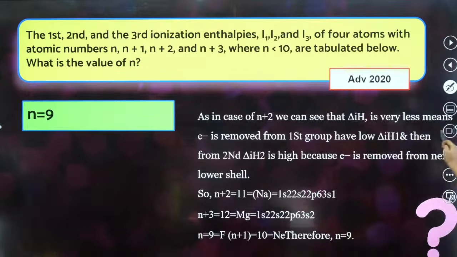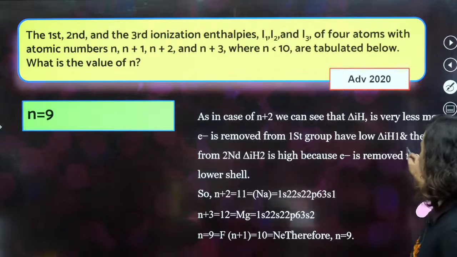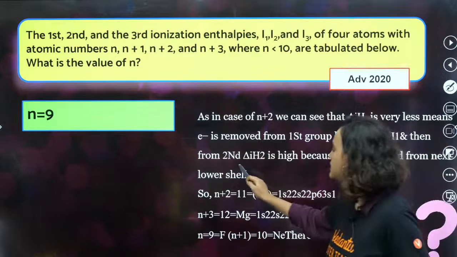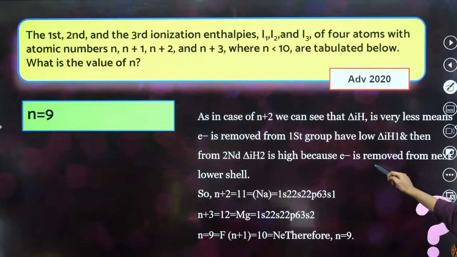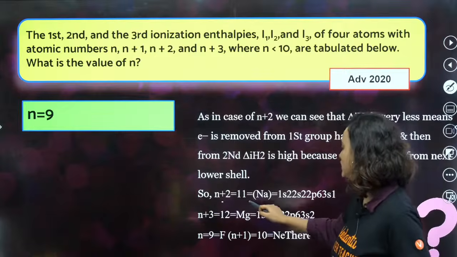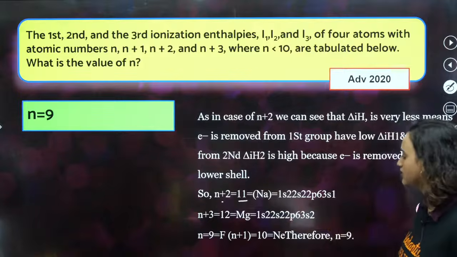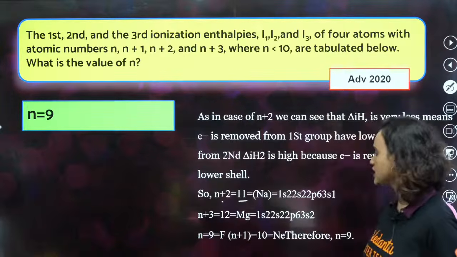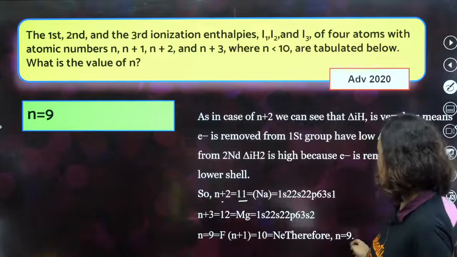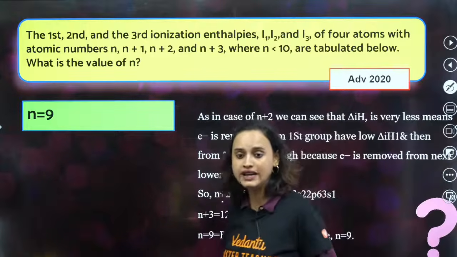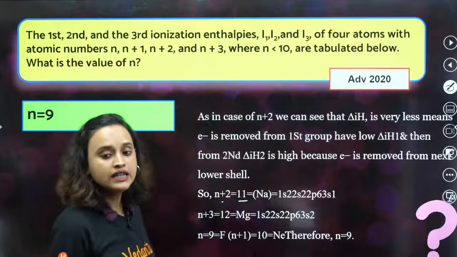Delta IH is very less, means electron is removed from first group. And then from second, delta H2 is high because electron is removed from the next lower shell. So N plus 2 will give you 11, that is sodium. N plus 3 is 12, magnesium, and N is equal to 9, that is fluorine. So N is equal to 9.